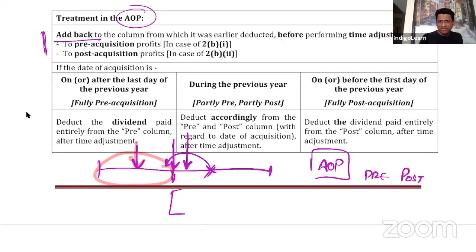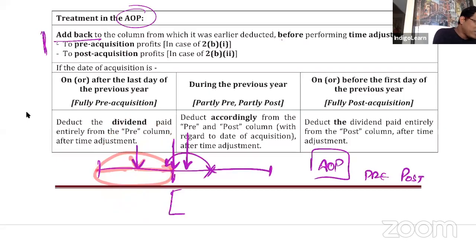Pre-acquisition means this is the period, right? So in this period, something is partly pre and something partly post. This one to this one is pre-acquisition, and this one to this one is post-acquisition. So we should deduct from both the pre-acquisition column and the post-acquisition column.